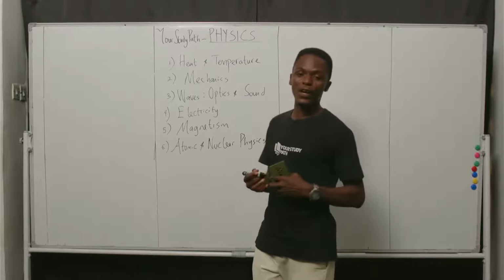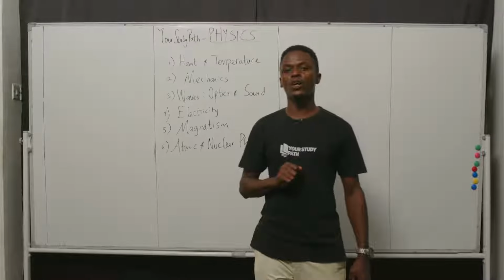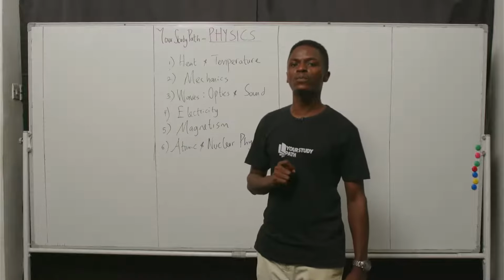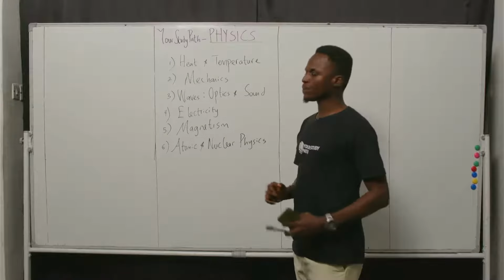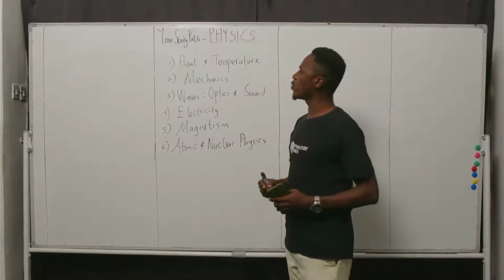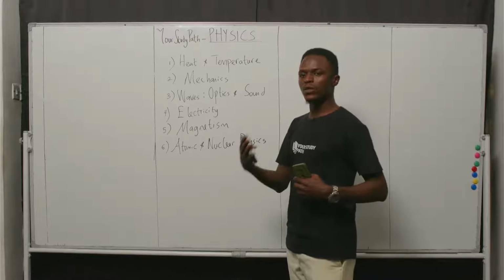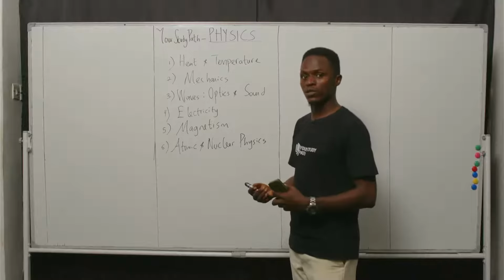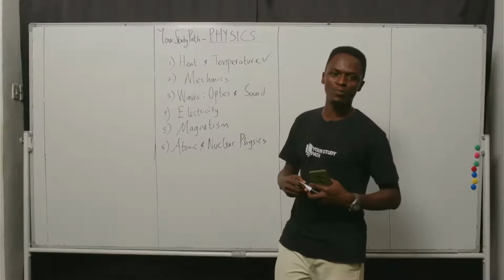So these are the six aspects which we are focusing on in terms of our JAMB review from now till next year when your exam will take place. So get prepared. As much as possible, we want to explore some of the calculation instances which you should be familiar with. Then along the line, we balance them out with the non-calculation aspects. For review today, we'll be looking at heat and temperature.